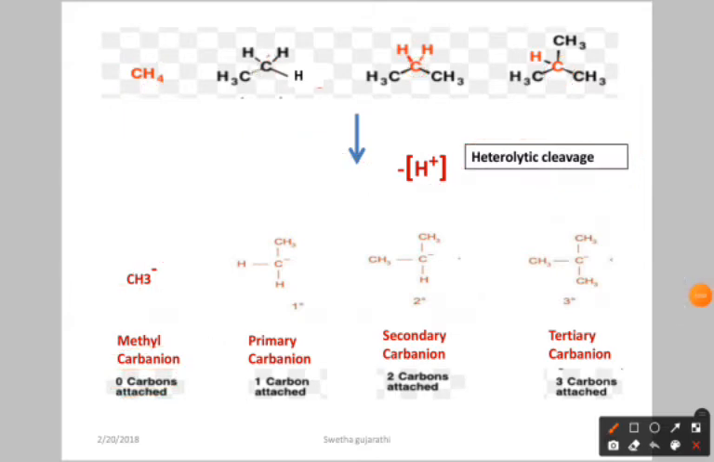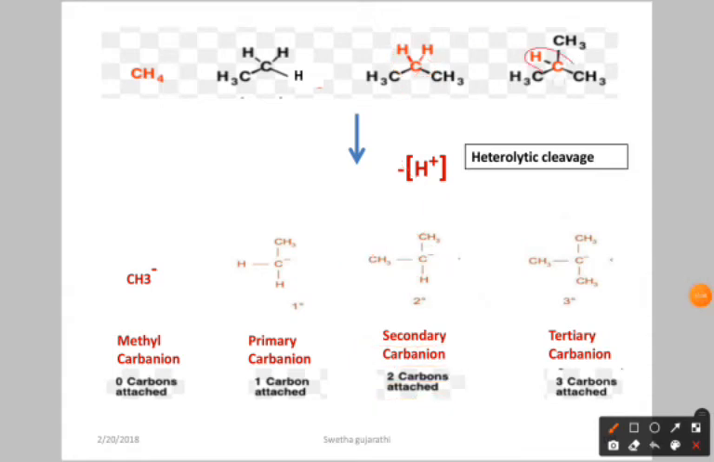Now let us say this carbon. From this carbon you are going to remove the H plus, so you get the negative charge on this carbon. Now this carbon is attached to one carbon, so this is called a primary carbanion. Next, from this carbon you remove one H plus and get the negative charge. This carbon is attached to two carbons, so it is called a secondary carbanion.